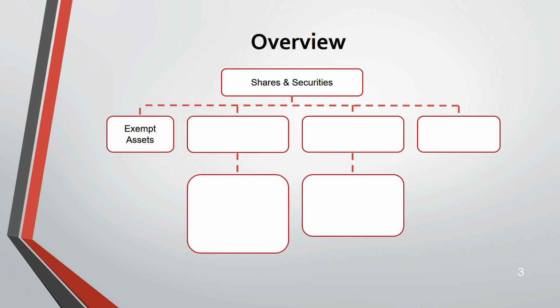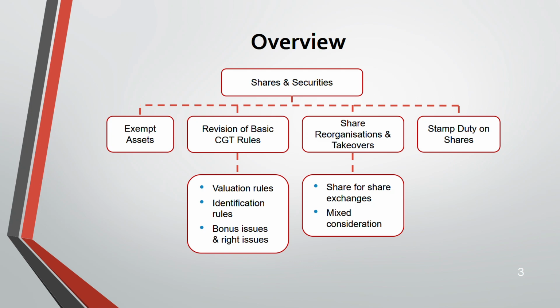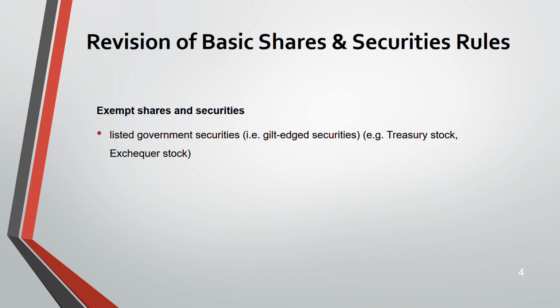We are going to go through the exempt assets, revision of basic CGT rules, valuation rules, how do you value shares, whether it's quoted, unquoted, identification rules, bonus issue and rights issue. We have covered this in tax. You'll be very familiar with it. Then share reorganization and takeover. When we change share to debt, debt to share, and we take over with share for share exchange or partially share, fully share, what happens, what is the impact on tax, that we are going to cover. Mixed consideration means we have both share and cash. Next, stamp duty on shares. That's a small part. So now, first we'll go through the exempt shares and securities.